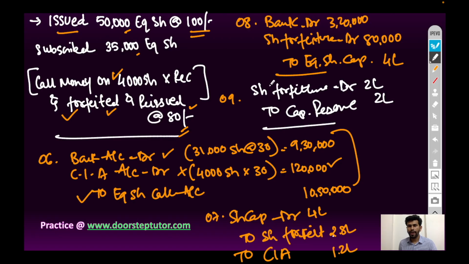So share forfeiture account debit to capital reserve account. The differential balance of share forfeiture account, that is 2,80,000 minus 80,000, 2 lakh rupees will be transferred to capital reserve account. Narration will be being the balancing figure of share forfeiture account transferred to capital reserve account.